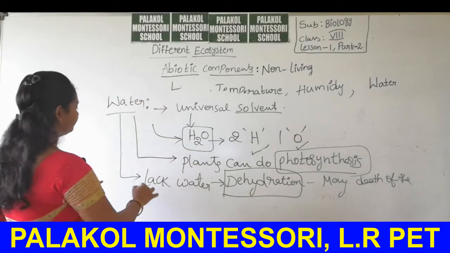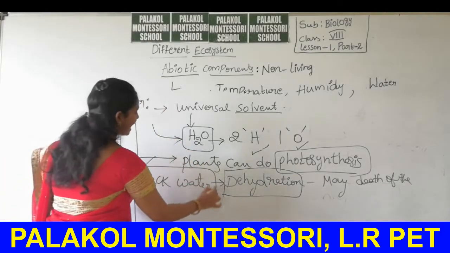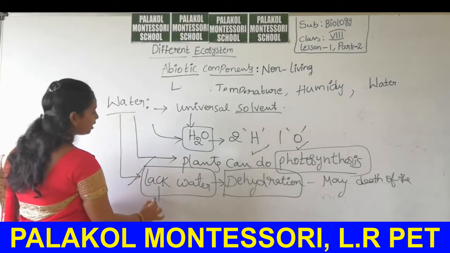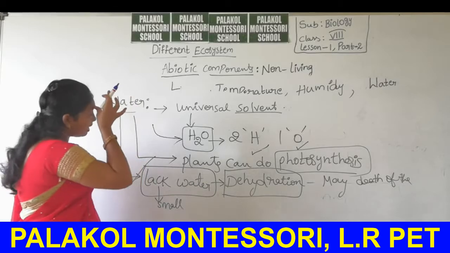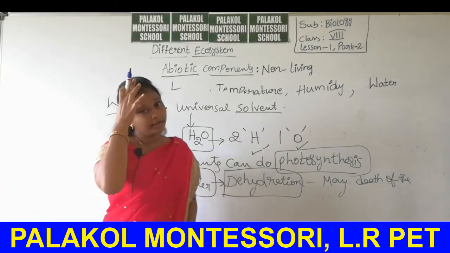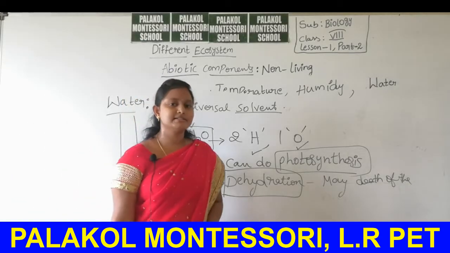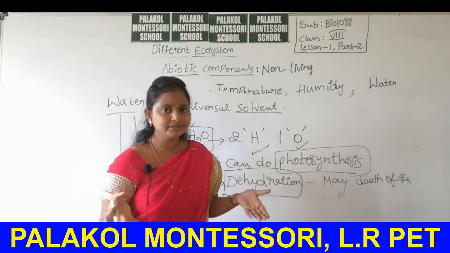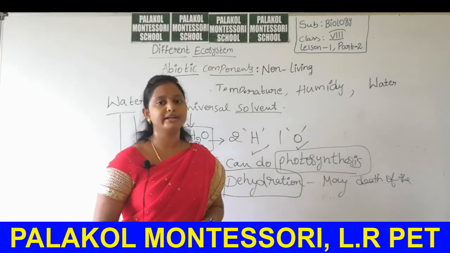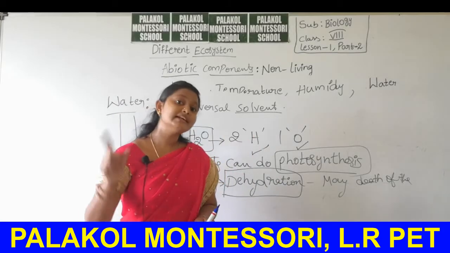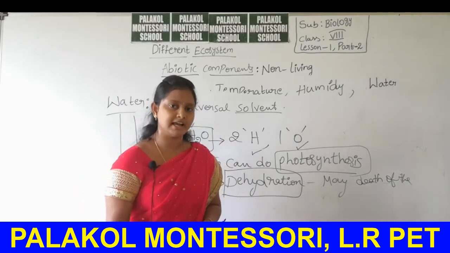So, if the body lacks water, lack means a small amount of water. If you are present in desert areas, is there any abundant water present there? No, not at all. Only a small amount of water is there. That's why in that situation our body gets dehydrated.